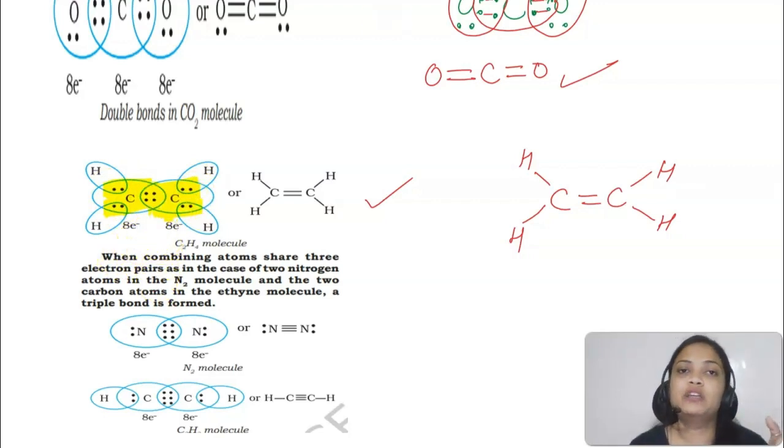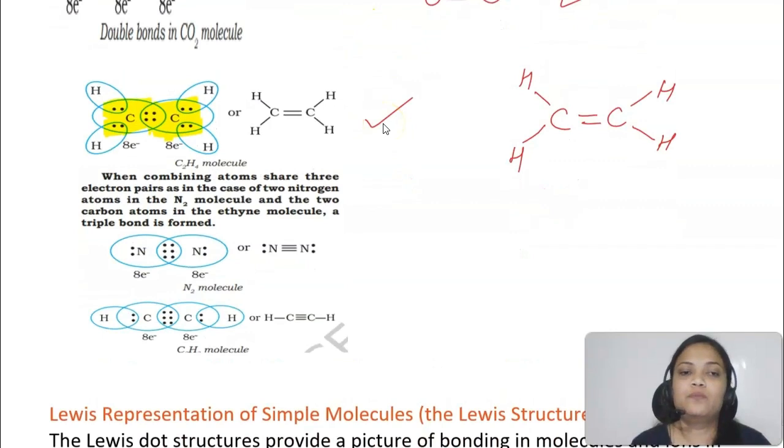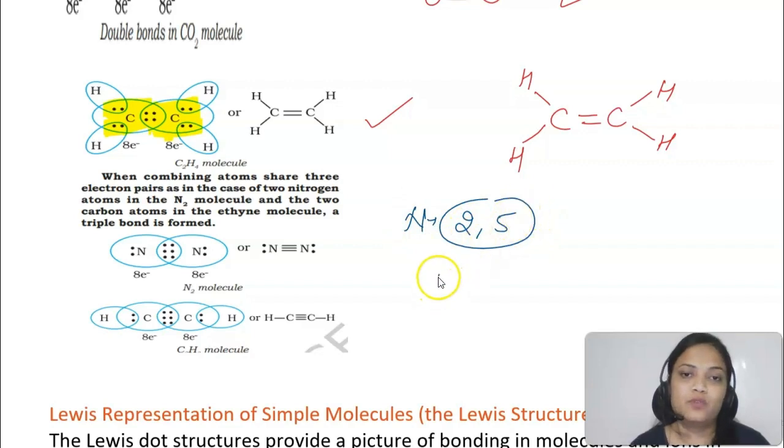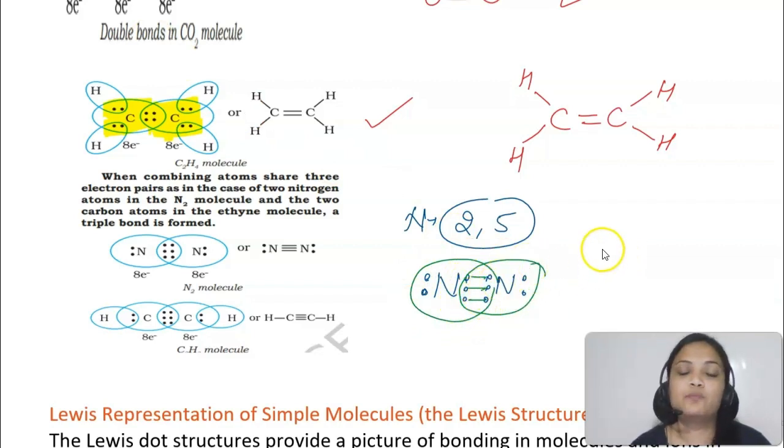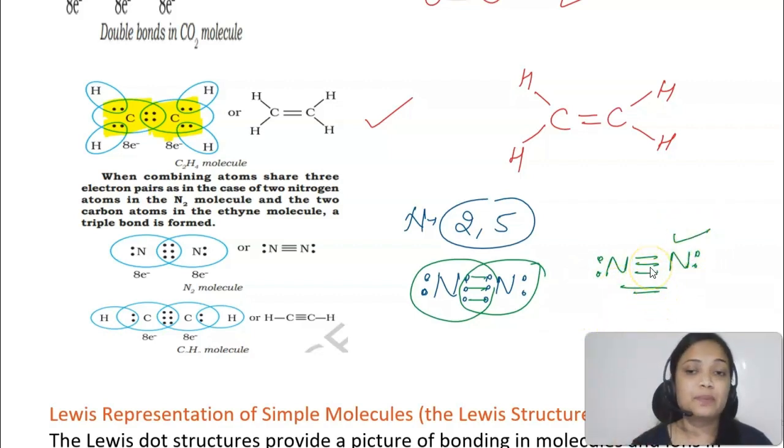But now I told you that if 3 pairs of electrons are shared, 2 are done, right? If 3 are shared, it happens in the case of nitrogen. Nitrogen is 2,5, so how much does it require? 3 more. If it is combining with another nitrogen, how many electrons does it need? 3. So it will be taking 3 electrons from the other nitrogen like this and here like this. So how many electron pairs are shared? 3 electron pairs are shared. So whenever 3 pairs are shared, we'll show a triple line with the lone pairs also, and this is your nitrogen molecule which has a triple covalent bond.